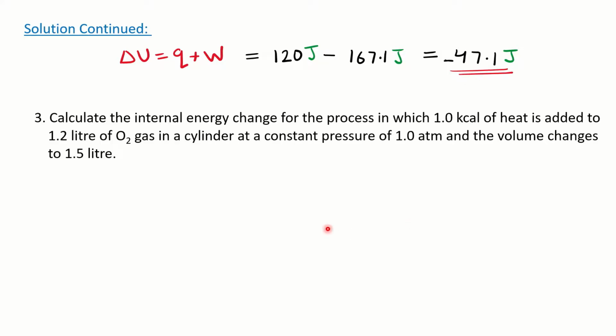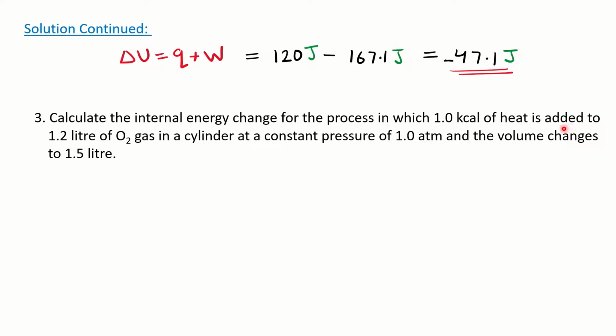Okay, so the next problem: here again they are asking for the calculation of the internal energy, del U. They have given a process in which 1 kilocalorie of heat is added.